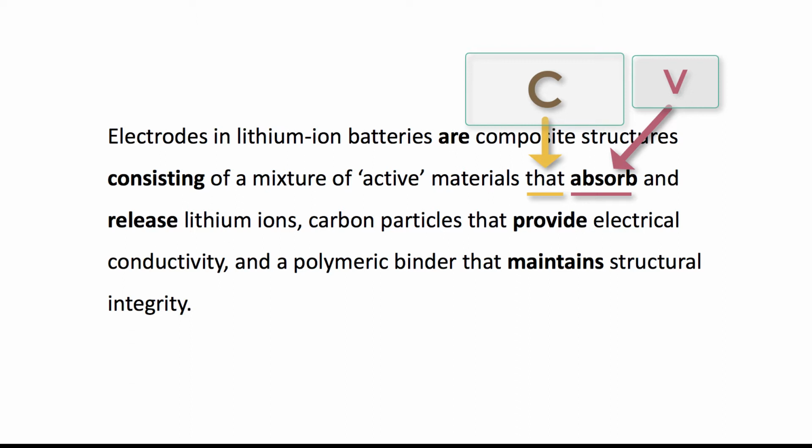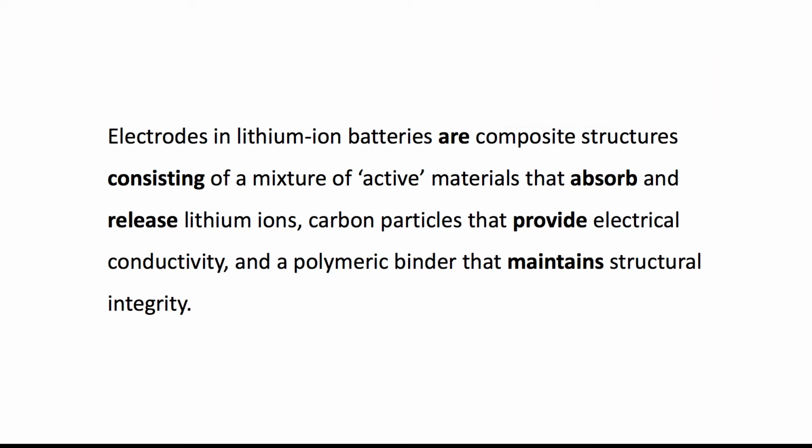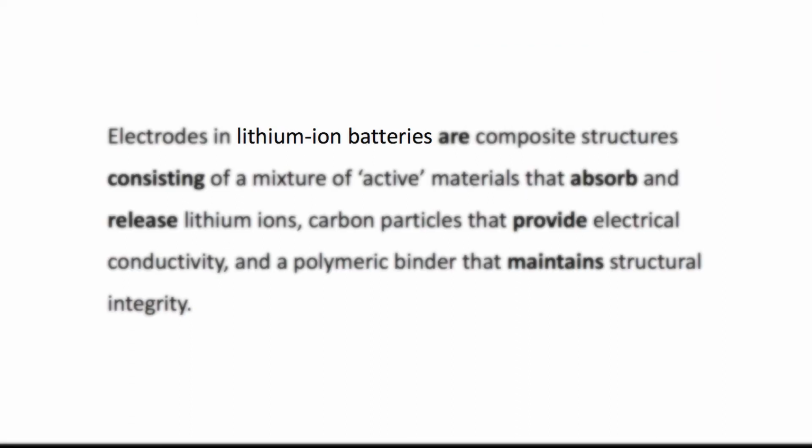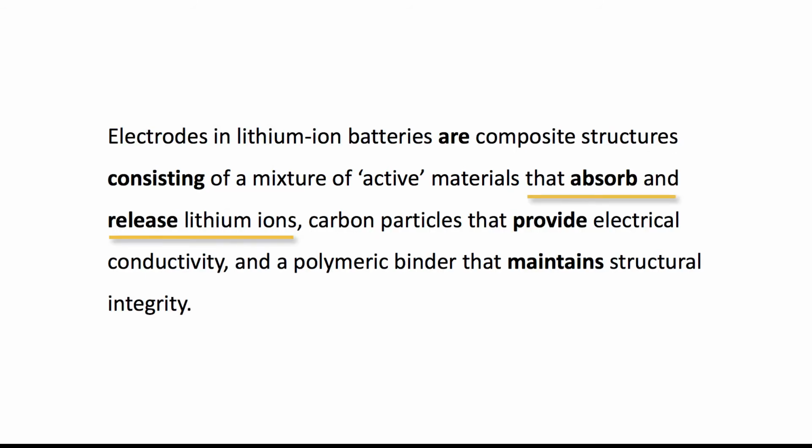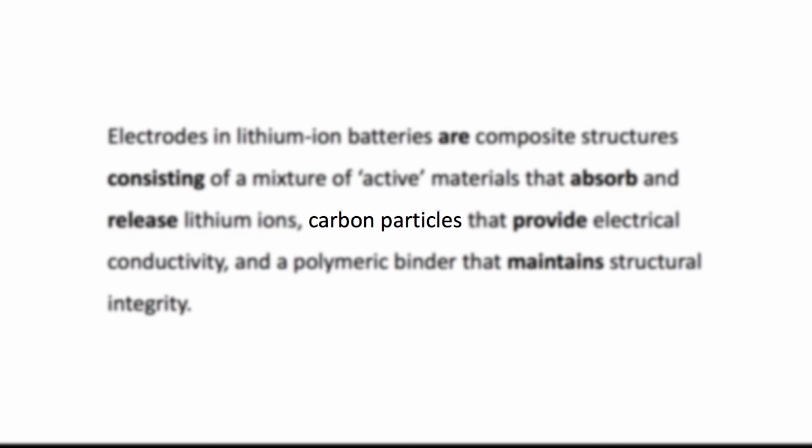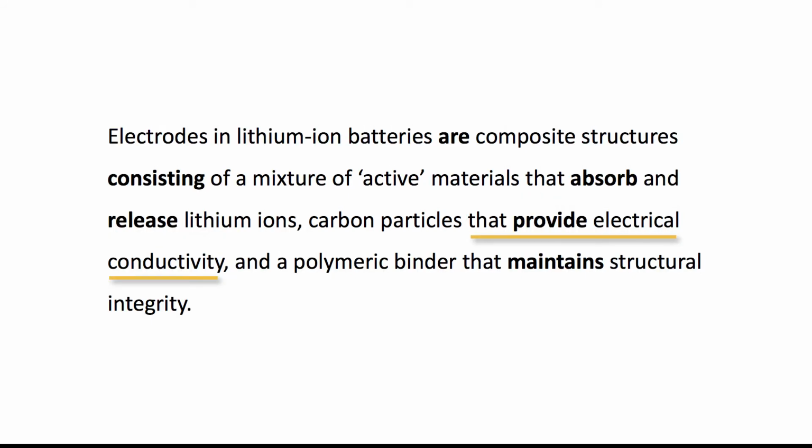As a bonus here, we can test this clause just like we test a single adjective. For example, testing the one found in the noun phrase lithium-ion batteries above, we can ask which one, what kind. In other words, what kind of batteries? Well, lithium-ion ones, of course. Which active materials? Well, the ones that absorb and release lithium ions, of course. What kind of carbon particles? Those that provide electrical conductivity, of course, you get the idea. That covers the function of those clauses.